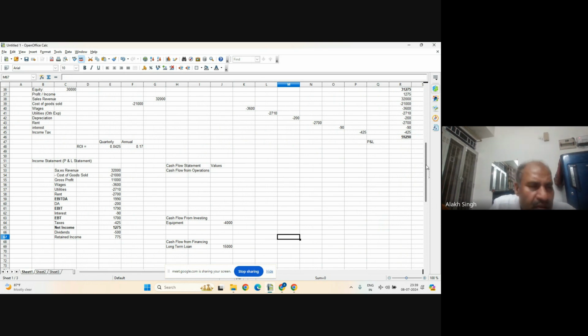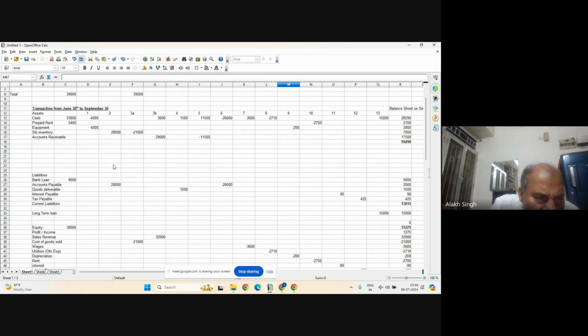So let's see which one is the first thing after investing. This is another cash flow, and 3,000 is the cash from sales. Where did this 3,000 come from? The ski inventory was minus 21,000, but they received only 3,000 in cash for that.